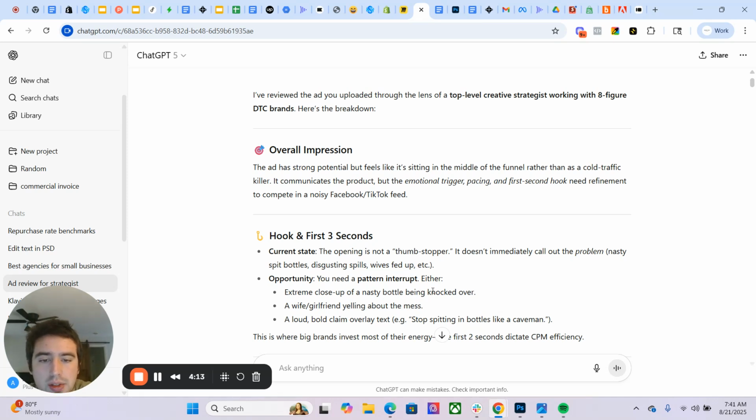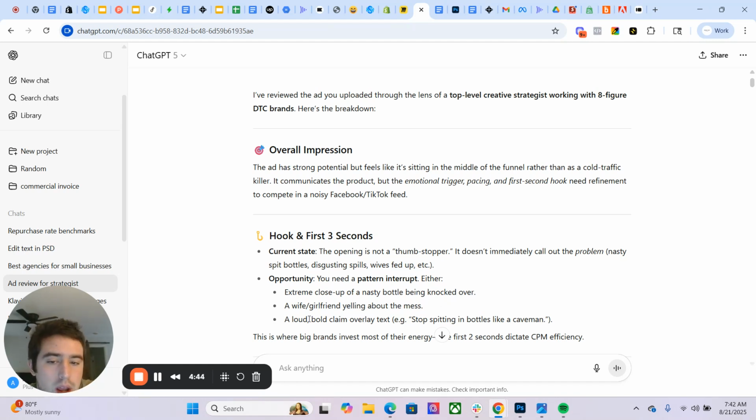They sell this product that gets rid of these bottles. It's basically a better bottle or whatever the case is. So basically it's saying an extreme close-up of a nasty bottle being knocked over to agitate the pain point that this product solves, or a wife, girlfriend yelling about the mess, because a lot of times it's the wives or girlfriends who are actually buying this product for a guy, so showing them upset about the mess could appeal, and really kind of hit on that pain point if we have a good clip of that.